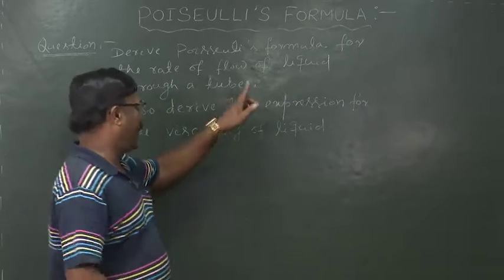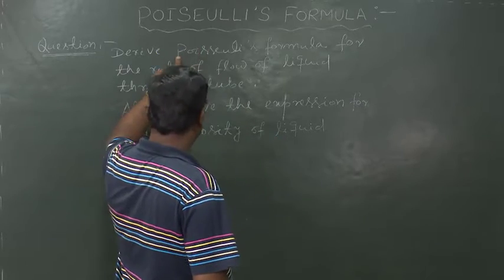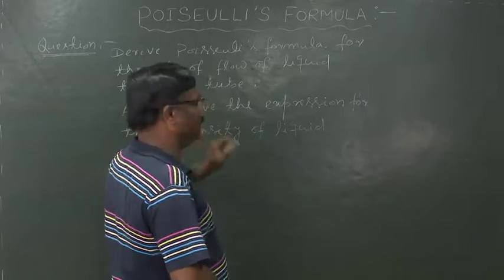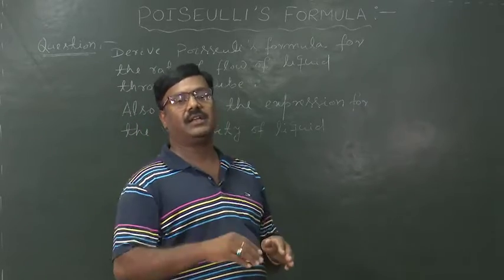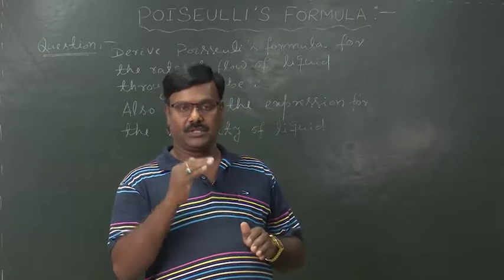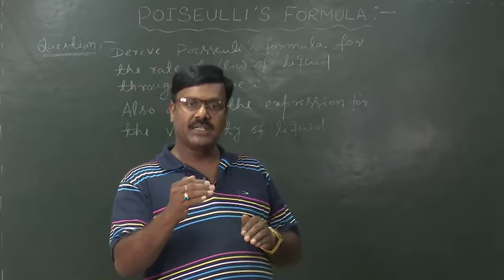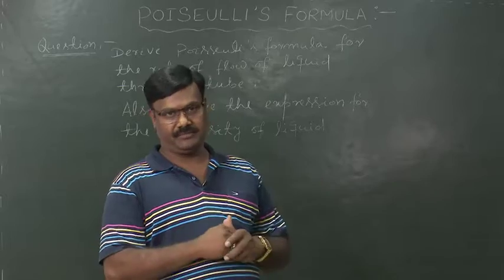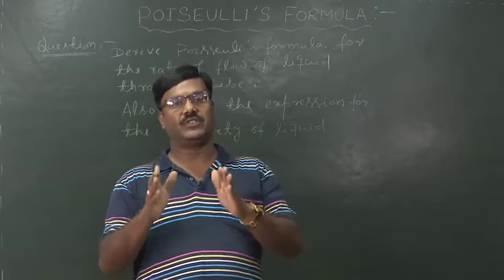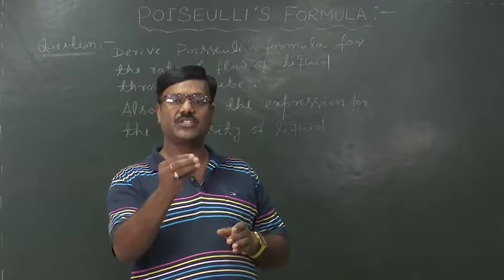Now, to get Poiseuille's formula for a liquid flowing through a tube, we have to consider a viscous fluid. Then what is a viscous fluid? The fluid which has the property of viscosity is known as a viscous fluid. Then what is viscosity?